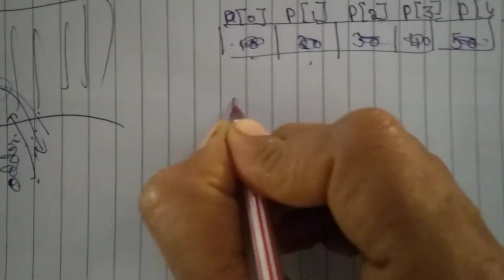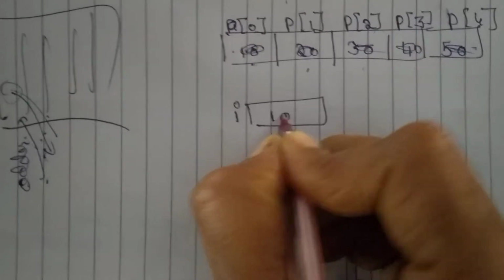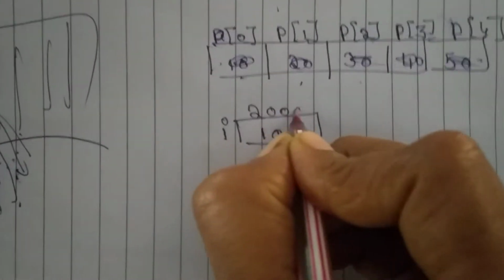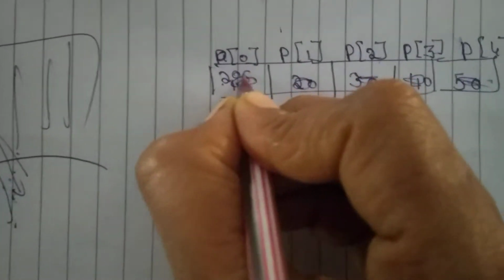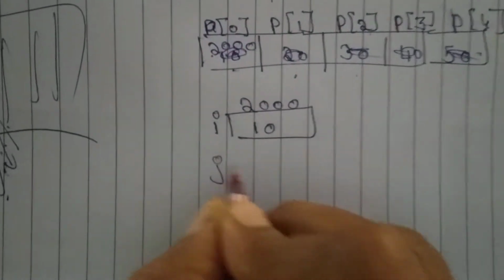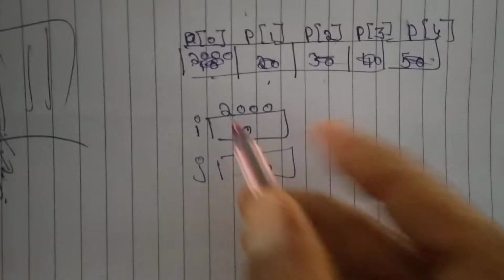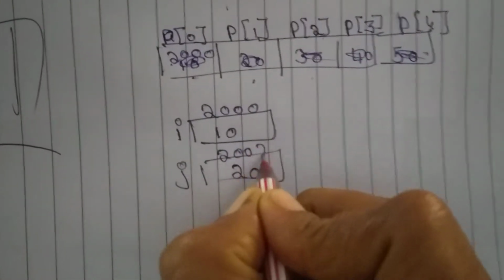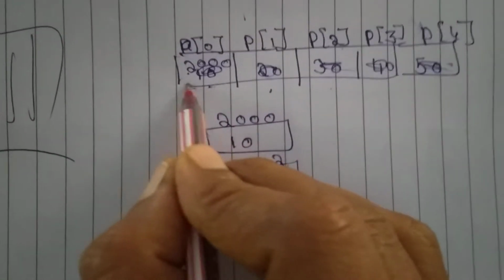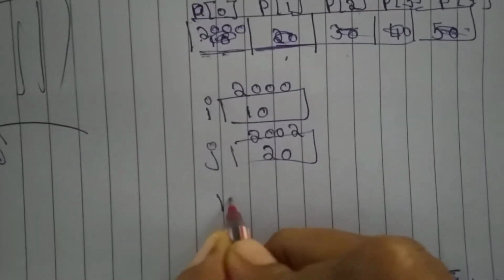So, there is one memory location I. In the I memory location, 10 is there. Its address is 2000. This address is stored here. Now, J is there. In that 20 is there. Its address is 2002 because integer means a 2 byte difference will be there.